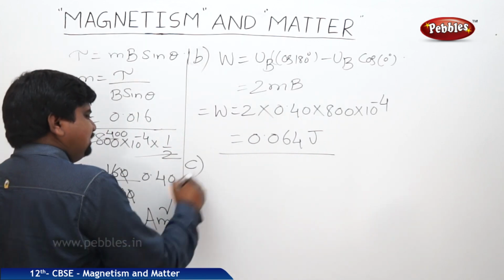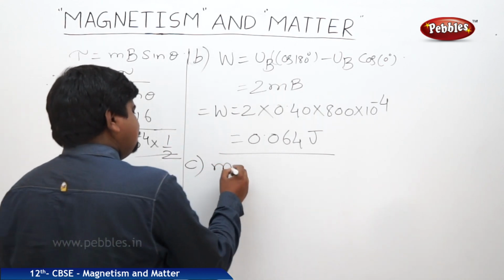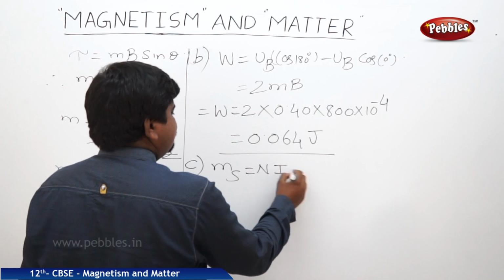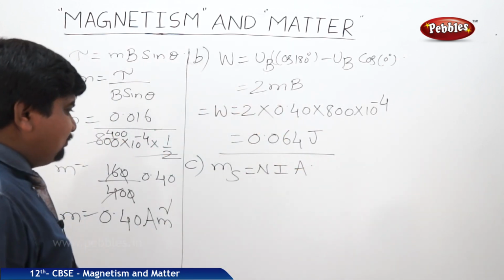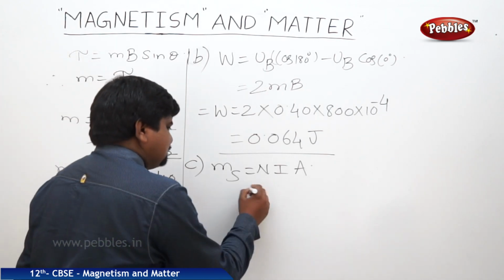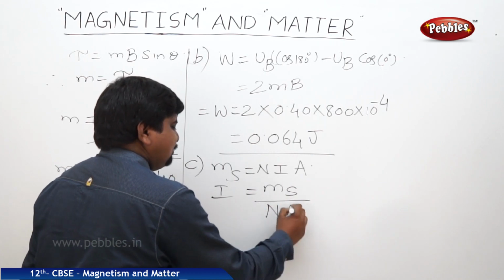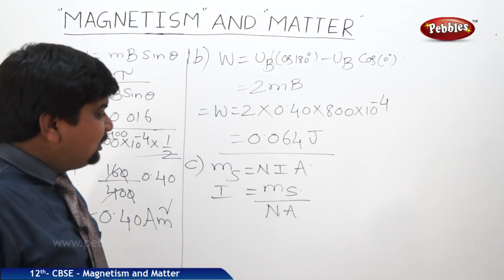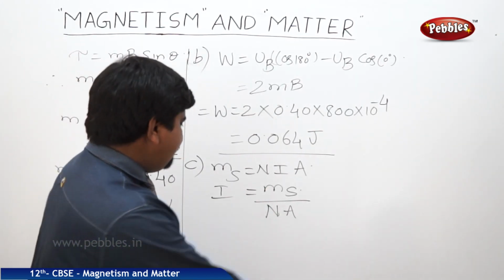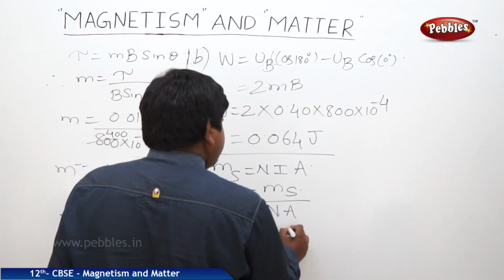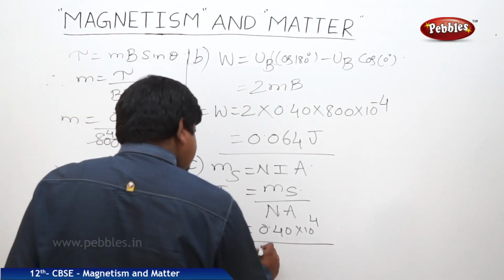The third bit is we should find out the current passing through that. So we get now MS is equal to NIA. If it is replaced by a solenoid of a different area of cross section, we will get the answer I is equal to MS by NA. What is this MS? MS is the magnetic moment of a solenoid. It is 0.40 into 10 to the power of 4. N is the number of turns, 1000.